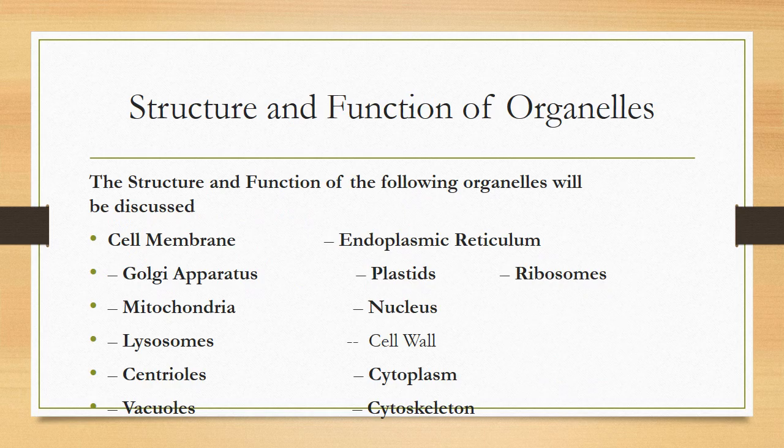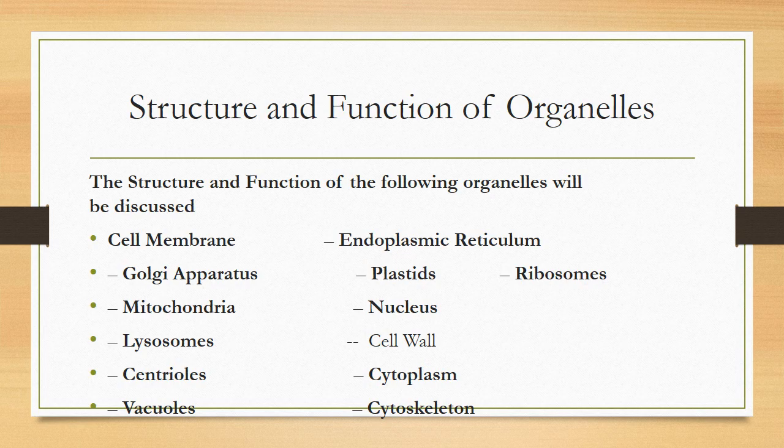Structure and function of organelles. Dear students, organelles are tiny cellular structures that perform specific functions within a cell.